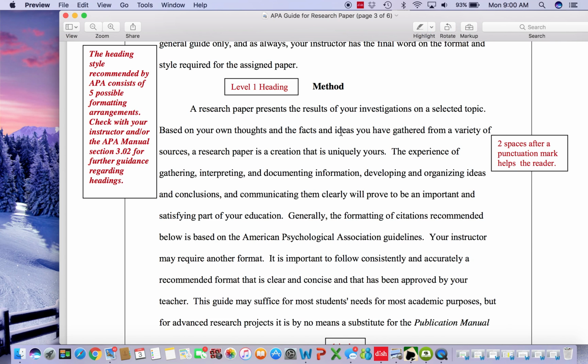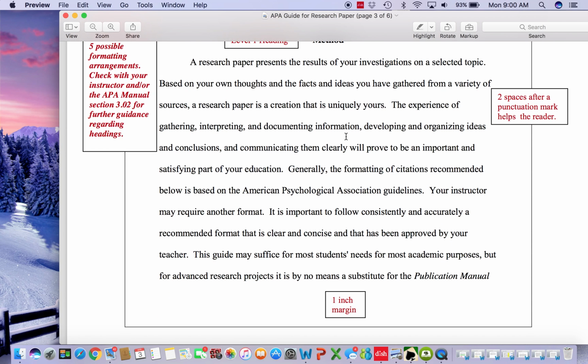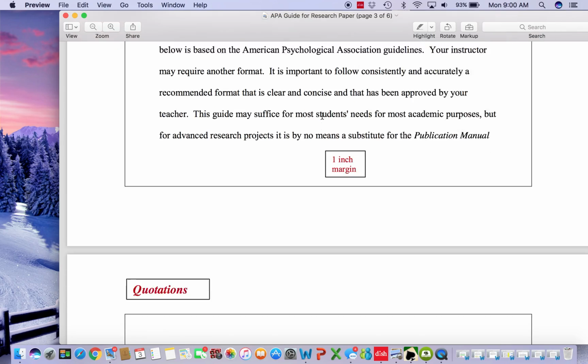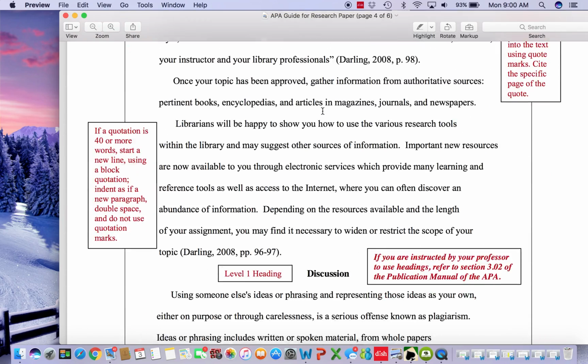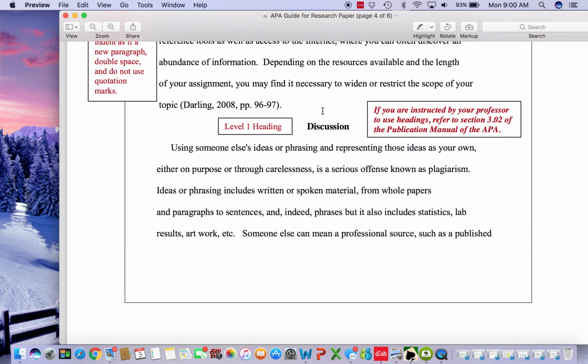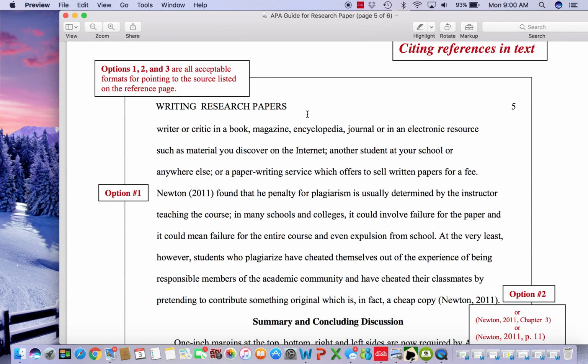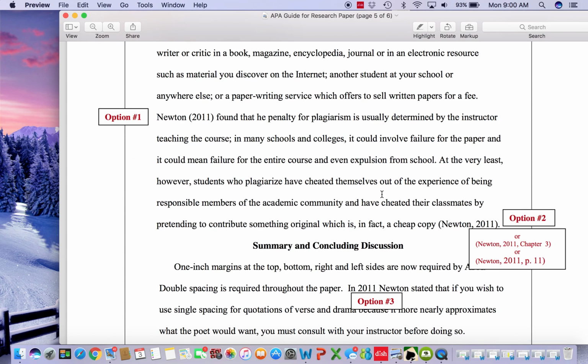You do not put a new subheading. Sorry about that. You do not put a new subheading for every single paragraph. It is for every single Roman numeral key point that your paper is discussing. Okay, we'll scroll on and notice that as you move into your pages, you still have your running head title and you have your page number.